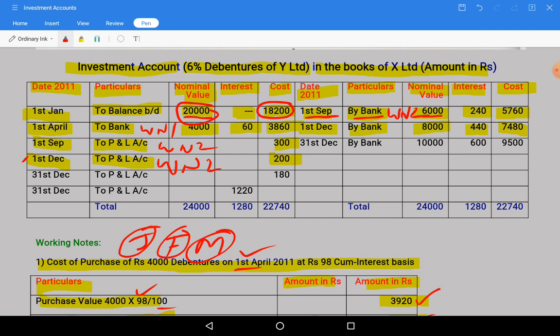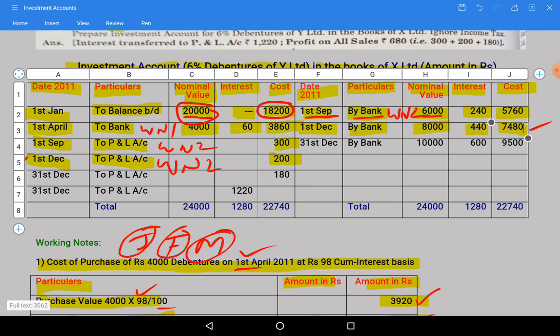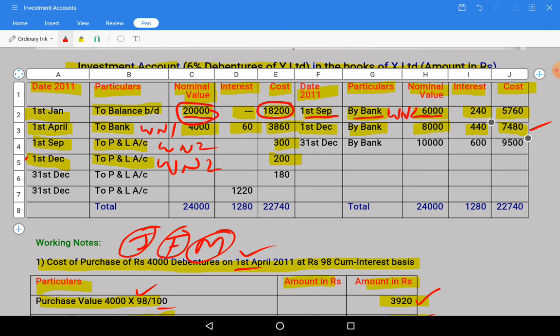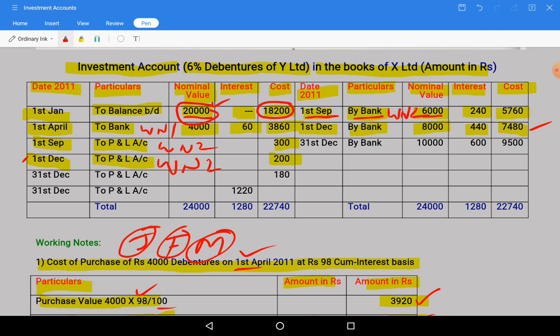Okay, so another sale is also over. Last, on 31st December something has happened. Out of, see here, in total we are having 20,000 at the beginning. From that 20,000, first we have sold 6,000, so 14,000 will remain. Out of 14,000 how much have we sold?